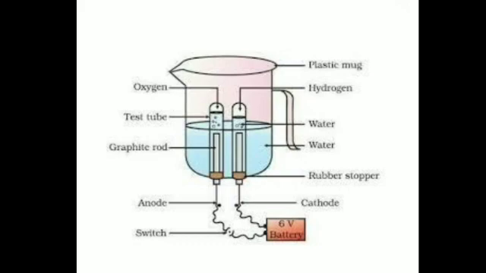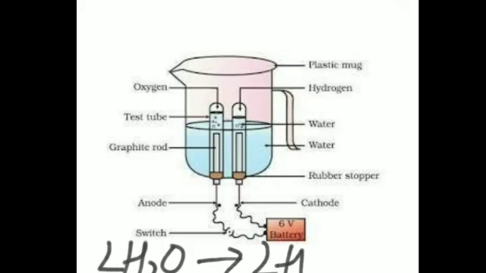But generally it is decomposed into hydrogen and oxygen when the temperature is raised above 2000 degrees Celsius, or when it is electrolyzed. We have seen this setup earlier also. This is used to split water into its constituents, that is, hydrogen and oxygen. This is not a new equation for you.